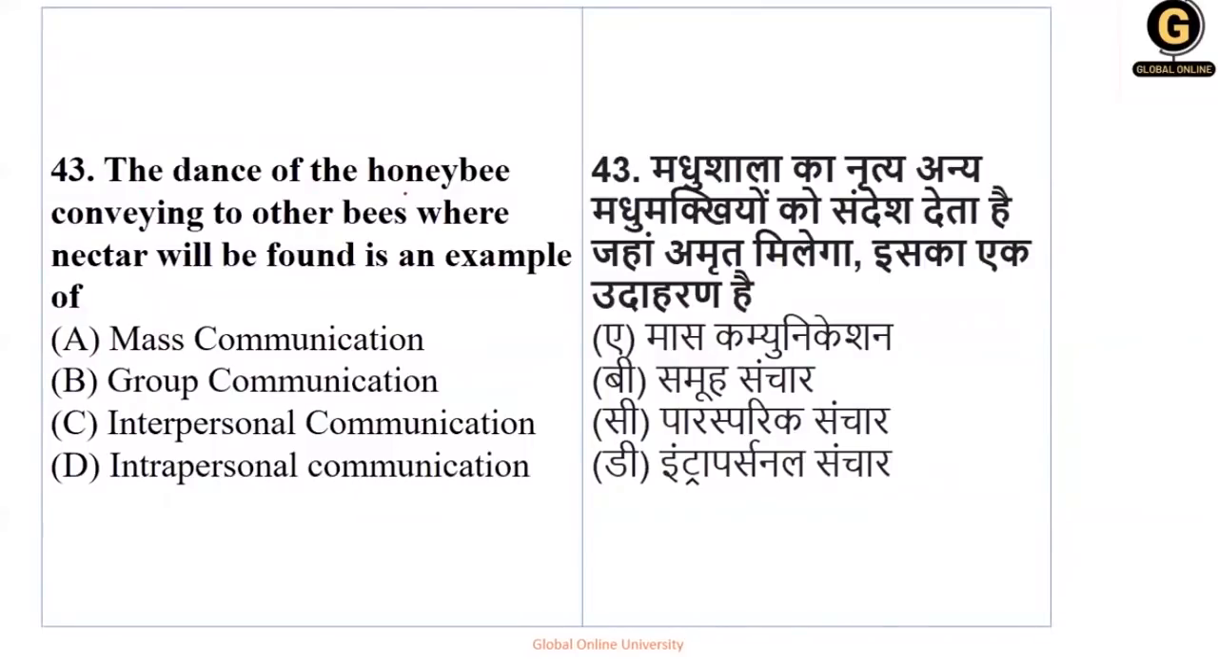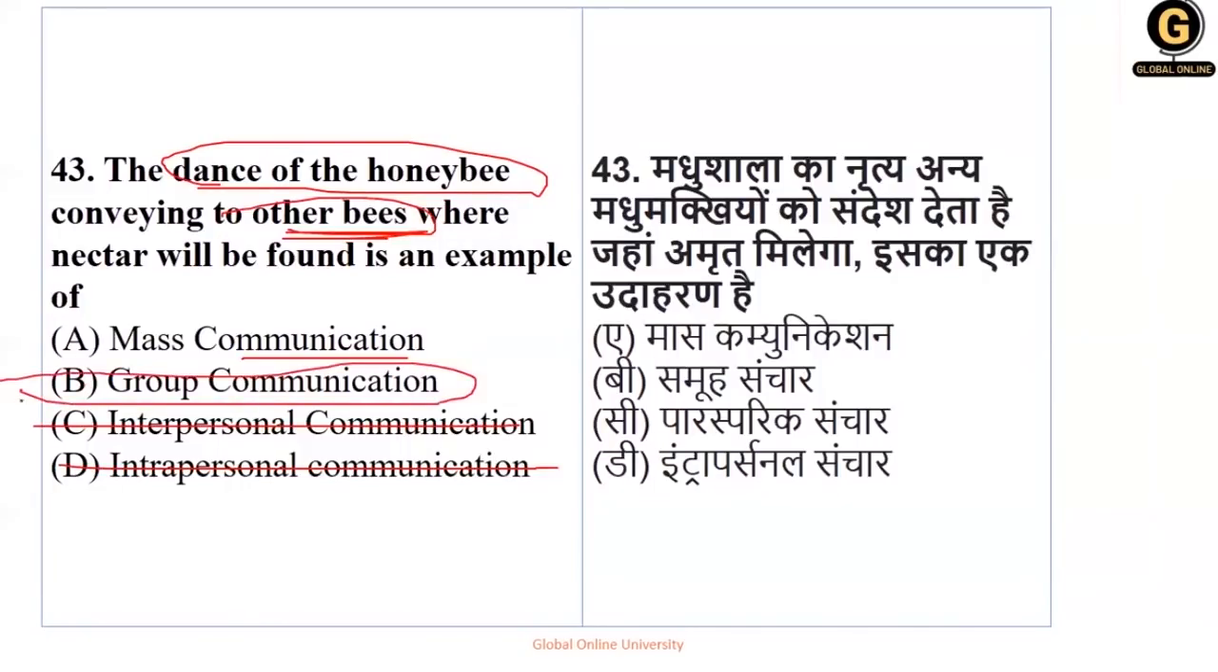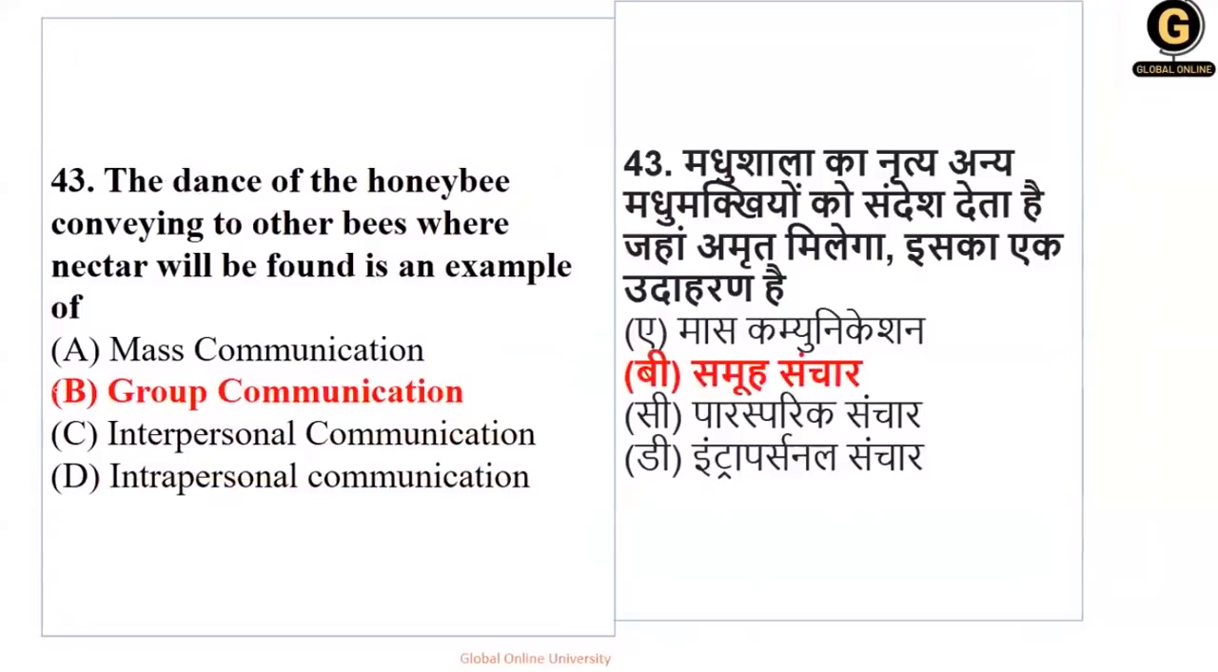Next, the dance of honeybee conveying to other honeybees where nectar will be found is an example of what? Okay, इसको हम कौन से टाइप का कम्युनिकेशन बोलेंगे? मास, ग्रुप, इंटरपर्सनल, इंट्रा. इंट्रा तो होगा नहीं, interpersonal between two people है, होगा नहीं. So it is one honeybee telling to other bees. So it is nothing but it is called as group communication. So option number B is your right answer.